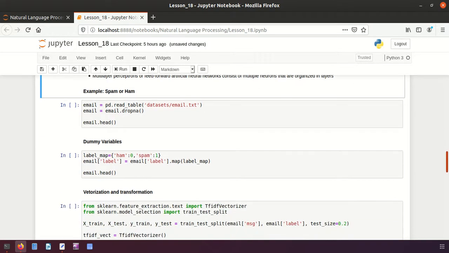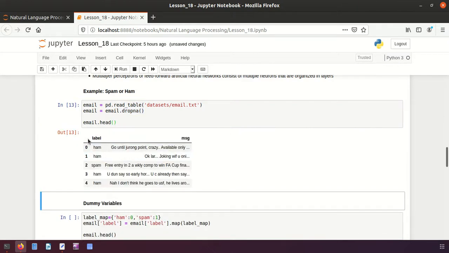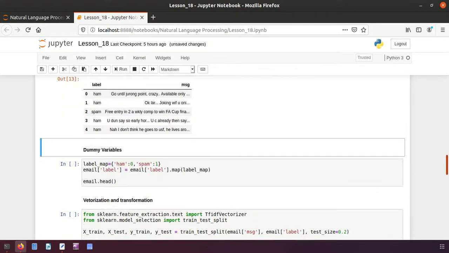For that we'll be considering our data from this file email.txt. So I will be using the pandas library, and then I say pd, which is taken from pandas, and reading the data, and at the same time I will drop the null values, and here I will be displaying it like this. So these are the labels, two labels we have, ham and spam, and these are the messages or features we can call them.